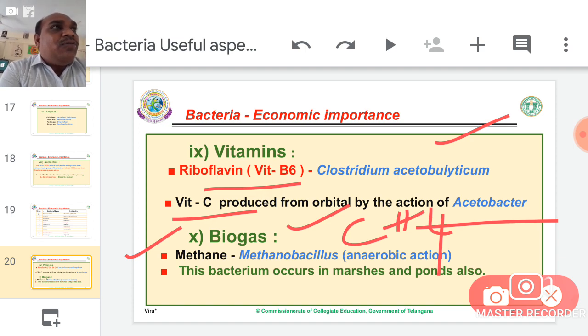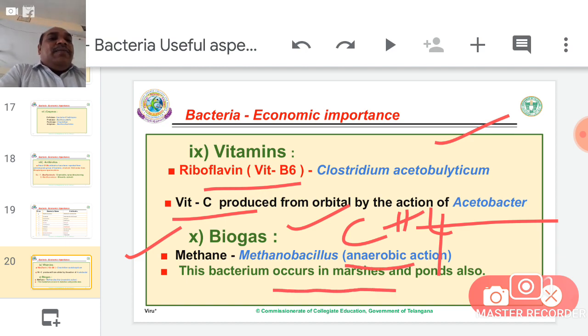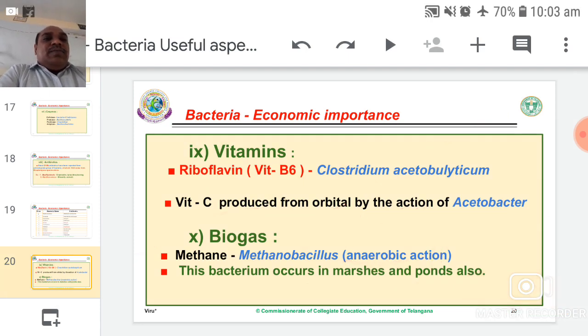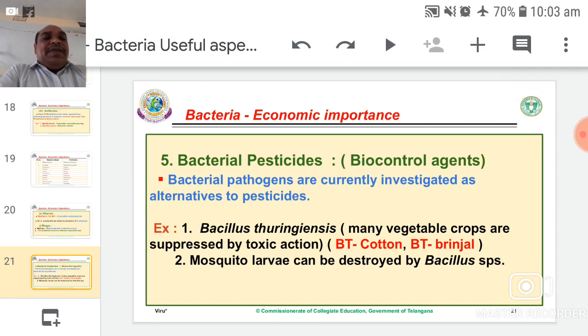So in India, most of the land belongs to agriculture land. Therefore, the dead material of agriculture also produces methane gas. Methanobacillus, anaerobic action. This is anaerobic action. This bacterium occurs in marsh soils and ponds also. So marshes means muddy soils.